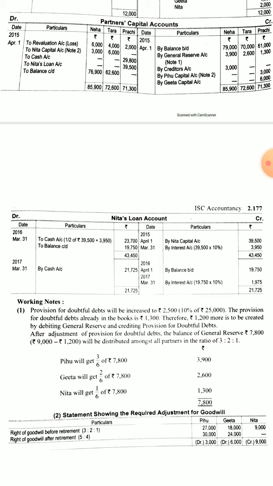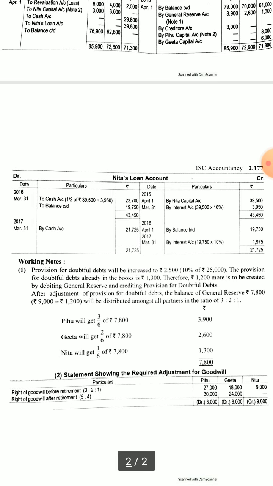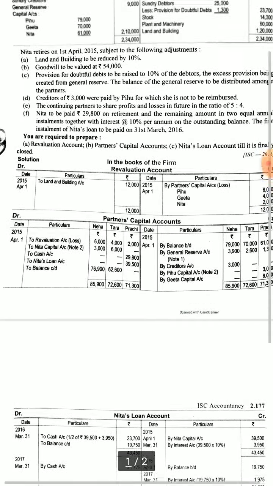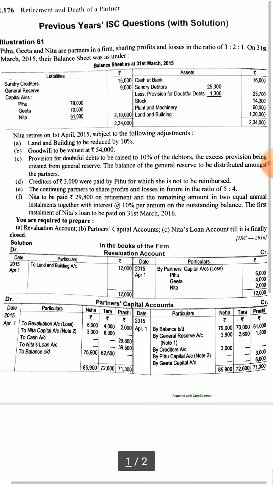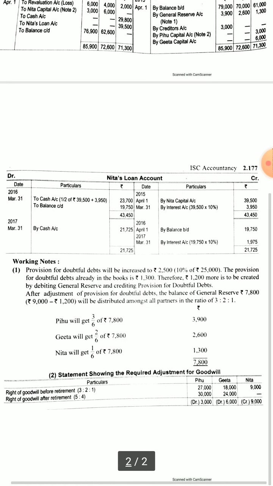Again next year we will credit the interest and again cash will be paid to her and her account will be settled. So in this way, if the loan account has to be extended beyond the current year, you have to do it, because it is clearly mentioned in the sum. So this kind of sum you have to make in exams. This is most probably a 10 marks question maybe. So go through it.